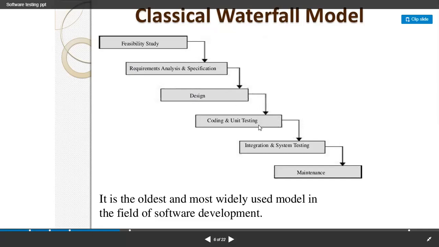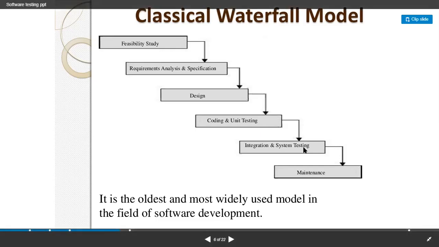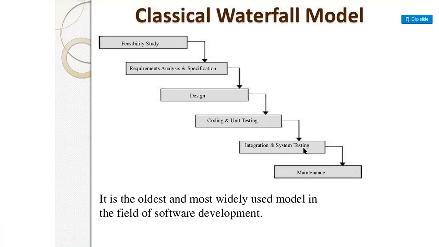The next part is coding and unit testing. In coding, we have to write code in the programming language which we are adopting while developing the software, and we have to test our software, whether it is right or wrong. Next is integration and system testing. After coding and unit testing, we go through the integration phase.